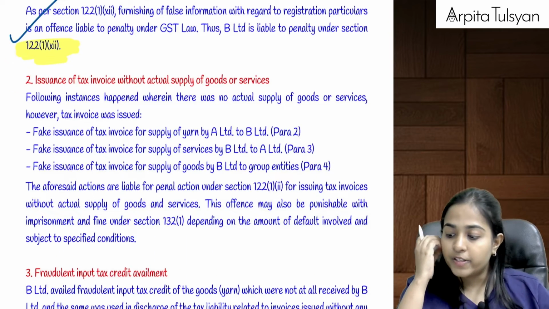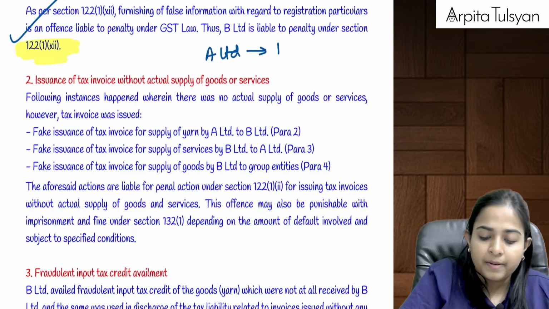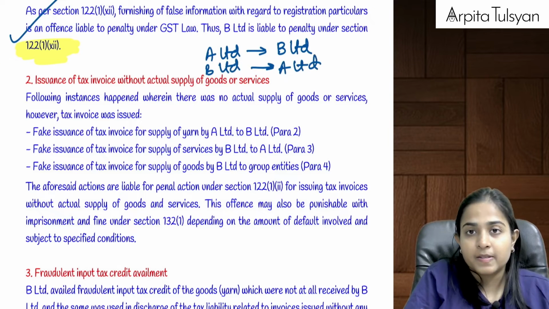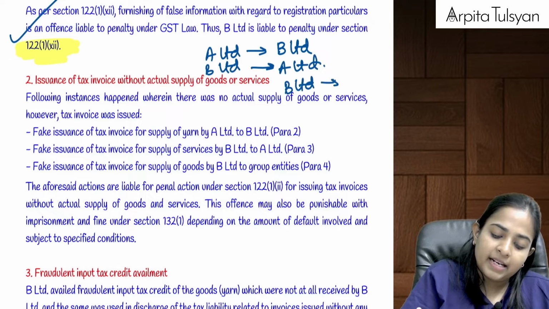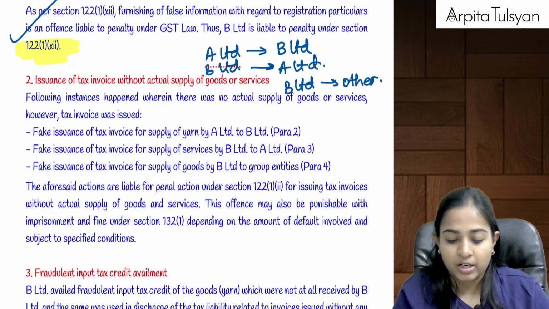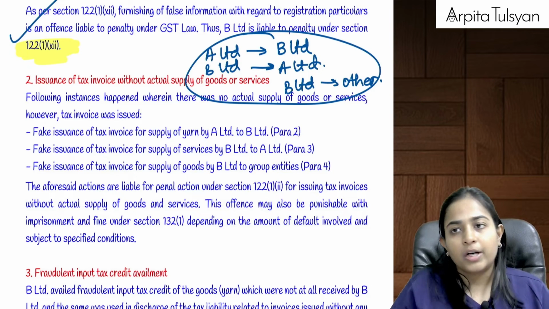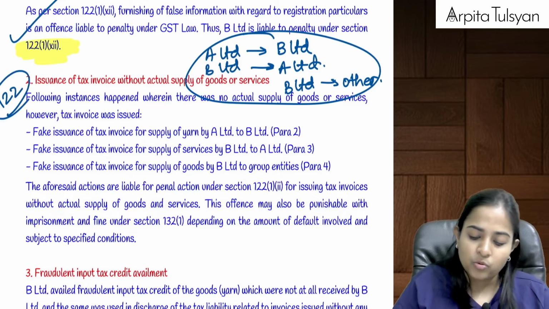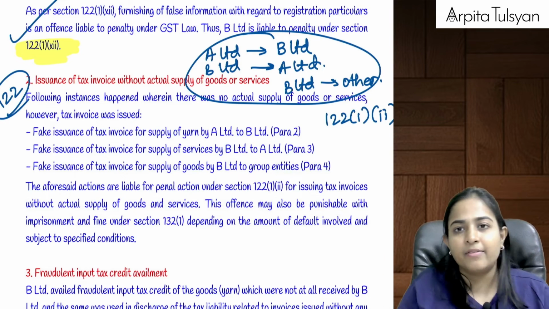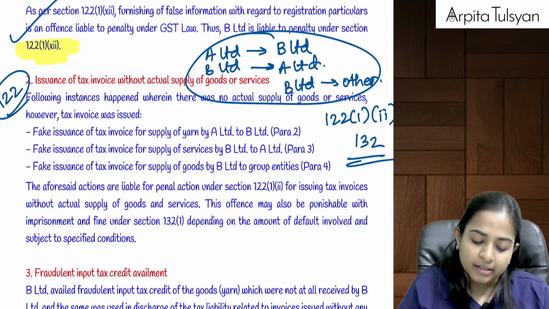Now, for the invoices, who gave the fake invoices to whom? Can we say, first of all, A Limited gave it to B? Then B Limited gave it to A Limited for services. And then can we say B Limited gave it to other group entities? Even that was a fake invoice only. There was no supply of goods at all. If there was no supply of goods, nowhere section 73 and 74 can come into picture. Then we have to levy the penalty under section 122 only. Fake invoices, bogus invoices, 122(1)(2) penalty will be applicable, plus 132 offenses will also be applicable here. Are you clear till here?